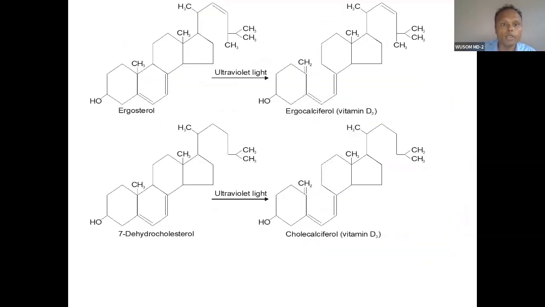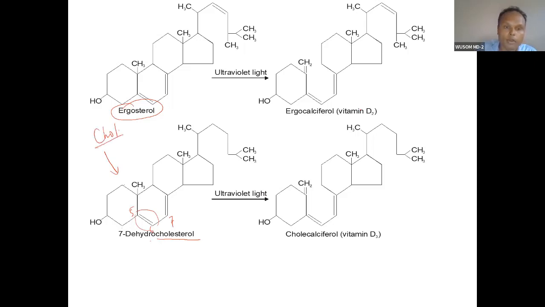So this is vitamin D. It can be synthesized from ergosterol or cholesterol. Which cholesterol? 7-dehydrocholesterol. Normally cholesterol has only one double bond, at the 5 position, but here the double bonds are at 5 and 7. The 7-dehydrocholesterol can be synthesized from cholesterol also.